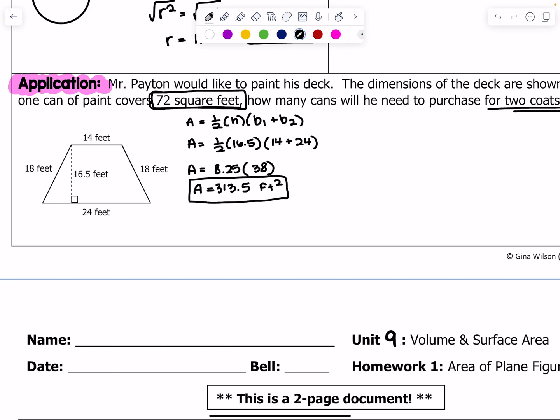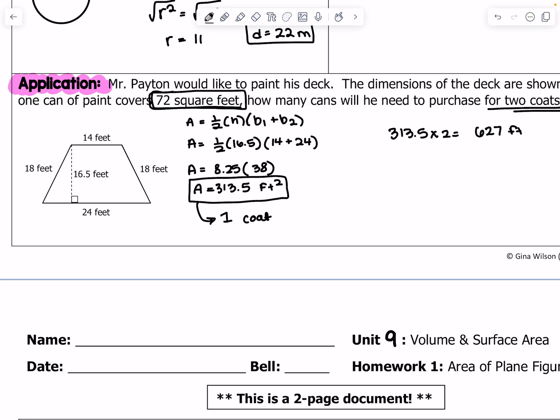Now, if I wanted to get 2 coats, right? This area is for 1 coat, but if he's doubling it, if he's going to paint it twice, I need to double this area. So 313.5 times 2 is 627 feet squared.